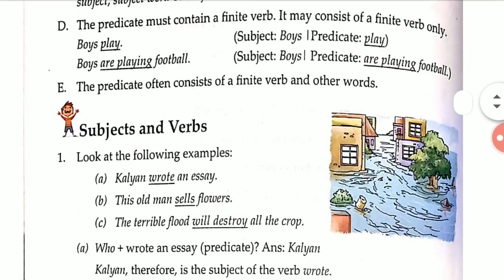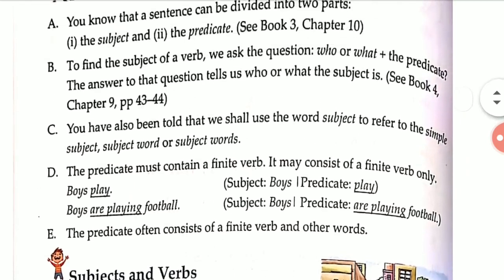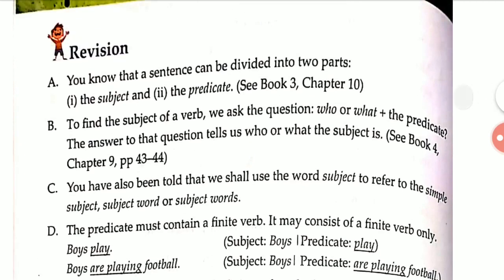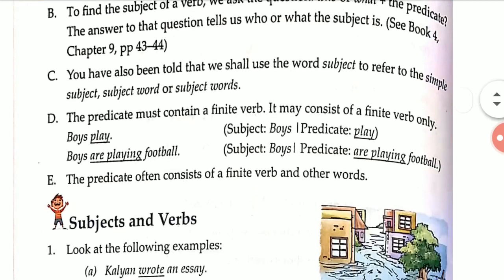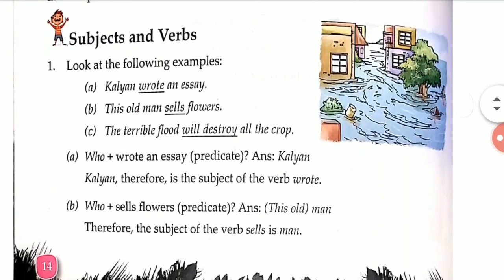The predicate often consists of a finite verb and other words also. You know that our sentence is always divided into two groups, that is the subject and the predicate, right? So the predicate can consist of a finite verb and other words also. Now let's move to subjects and verbs.